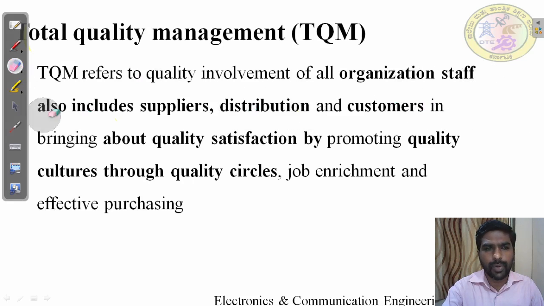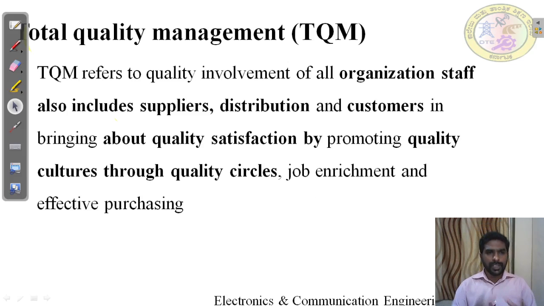All these things are done with TQM tools. This is the definition of TQM: TQM is the quality involvement of all the organization staff, including supplier, distributor and customer, bringing about quality satisfaction by promoting the quality culture through quality circle, job enrichment and effective purchasing.